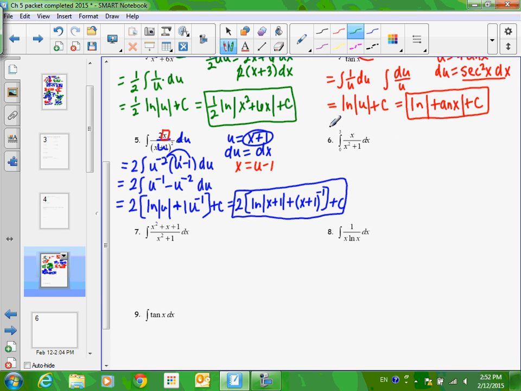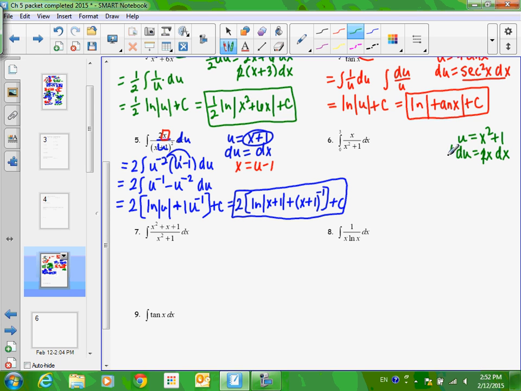All right, let's look at number 6. Okay, we got bounds. I'll deal with that in a minute. But what are we going to let u equal? X squared plus 1. We'll know in a minute if this worked, when we get our du statement. It's quite possible we picked the wrong u. That's what your eraser's for. All right, du equals 2x dx.